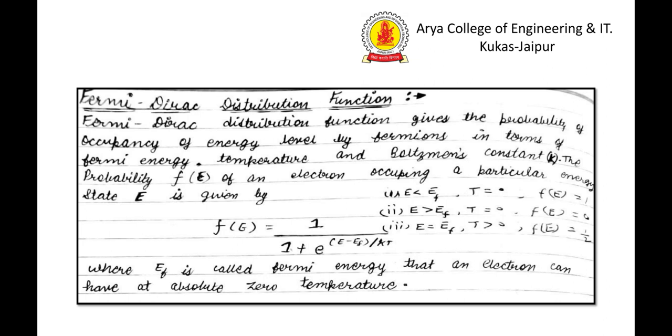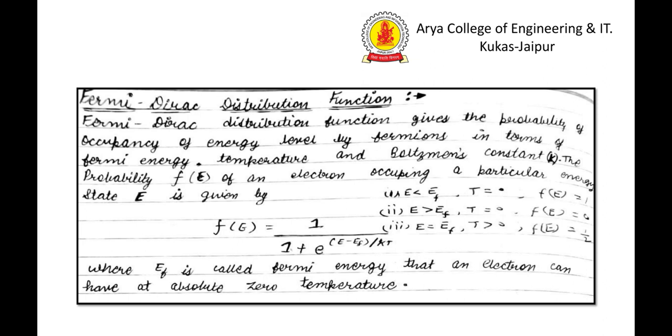Now we will understand the temperature dependence. Here we are considering three cases. In case 1, if E is less than E_F and T is equal to 0, if I put these values in the Fermi-Dirac distribution function, we get f(E) equal to 1. In the second case, if we put E greater than E_F and T equal to 0, we get Fermi-Dirac distribution function 0.